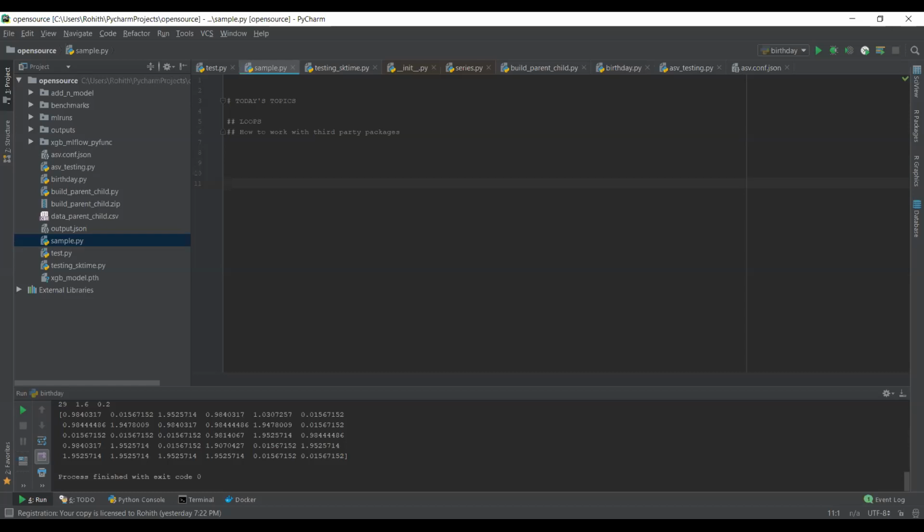So in this last session, we're going to talk about Python loops as well as third-party packages. Nothing but, you want to install a package, which is basically some kind of extra dependencies in your project. So how do we do that, and how to start working on that? We're going to start on these two things today. And before we start, any questions till now?